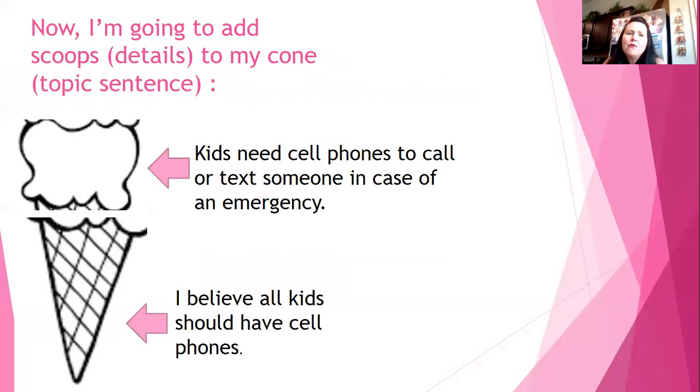Okay, so now I'm going to add scoops or details to my cone, which is actually my topic sentence. So my topic sentence is my first sentence of my paragraph, and it is, I believe all kids should have cell phones. And now I'm going to add a detail that supports that sentence. So my first supporting detail is, kids need cell phones to call or text someone in case of an emergency.